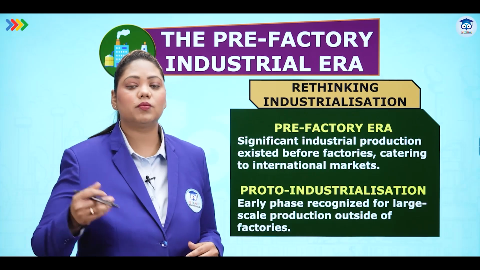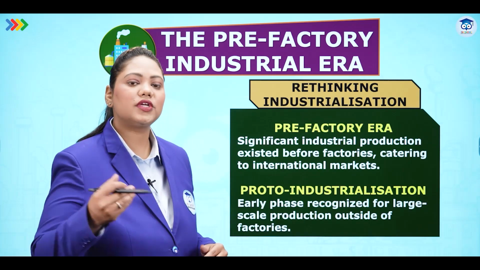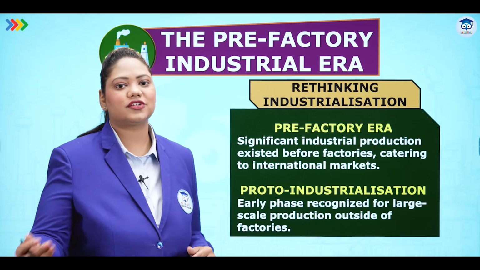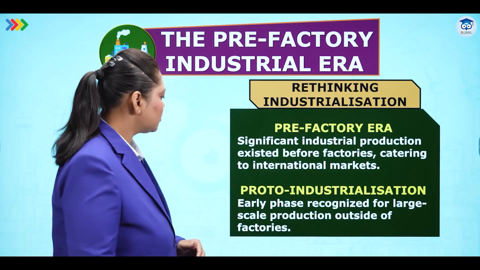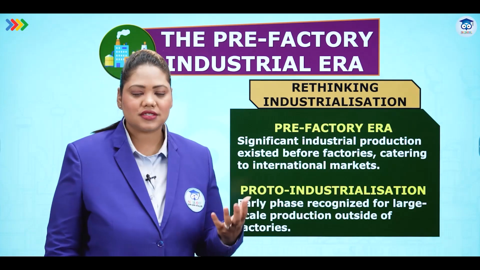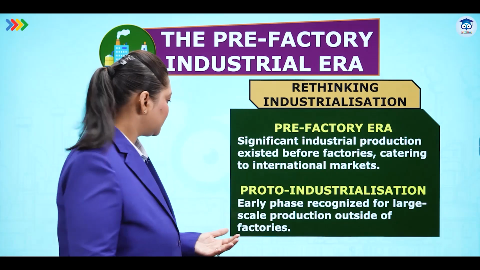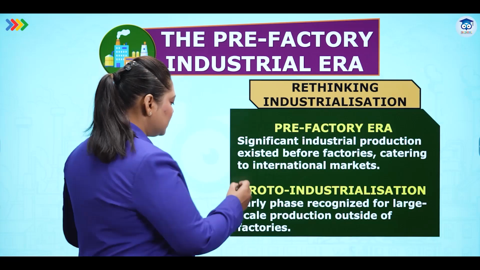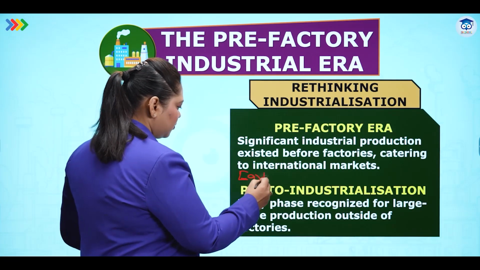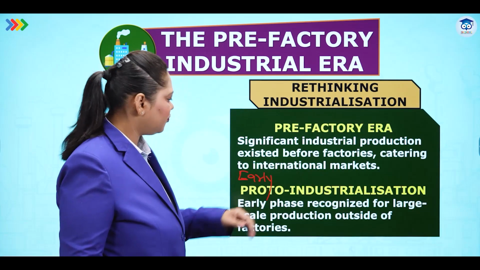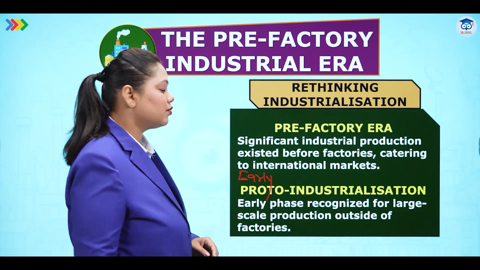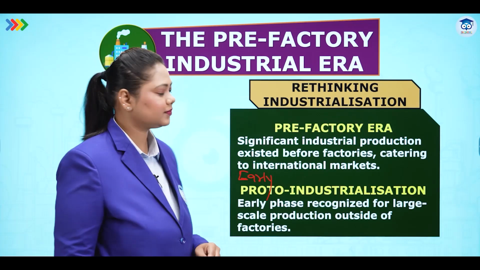That was because of global trade. That is when merchants went from one place to another. There was still an international market which existed. It was only the building of industries or factories which gave more prominence to the industrial era. Proto-industrialization. Proto means early. Early phase recognized for large-scale production outside of factories.